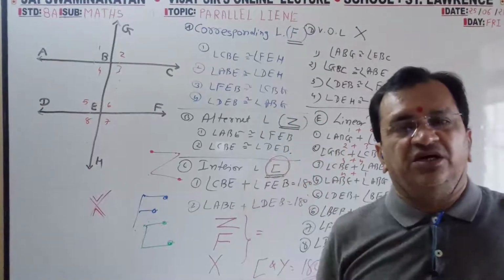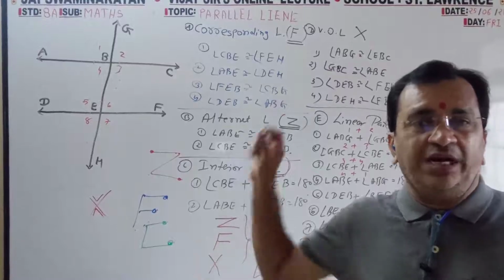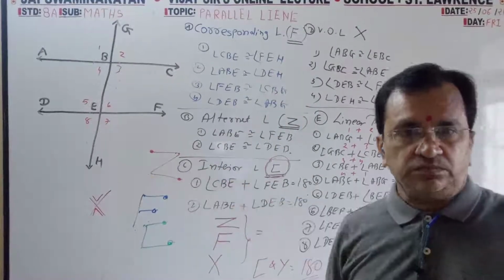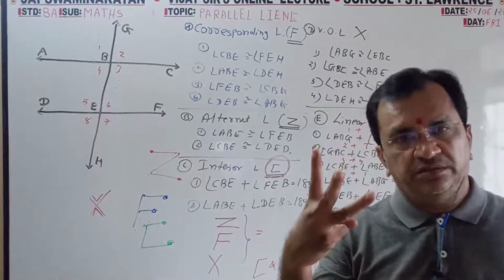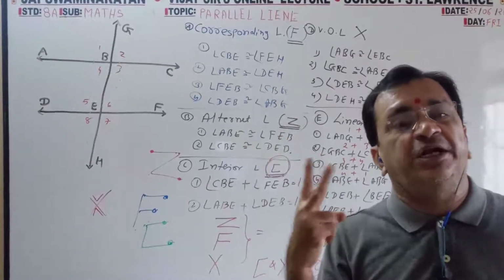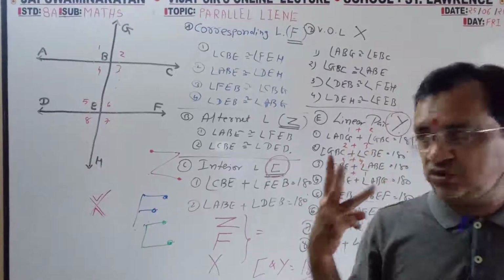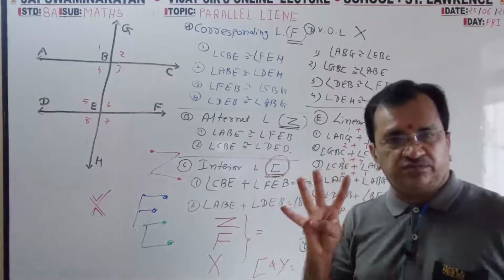Second one, alternate, means Z. Z you will find only 2. Third, interior, C. C also you will find only 2 pairs.